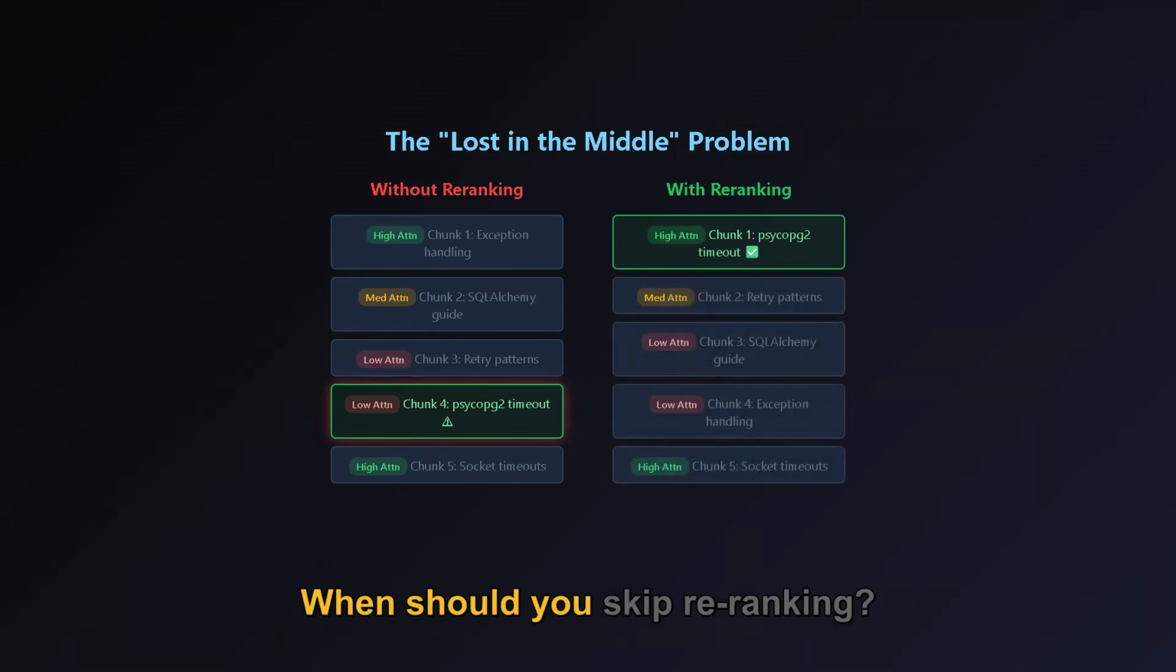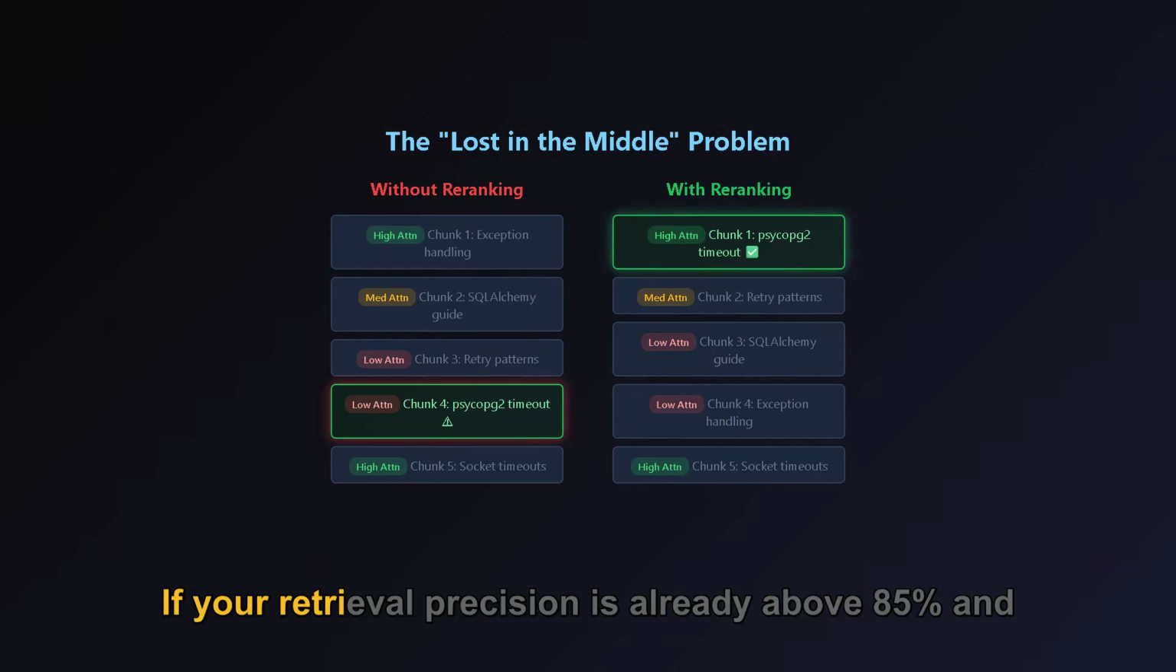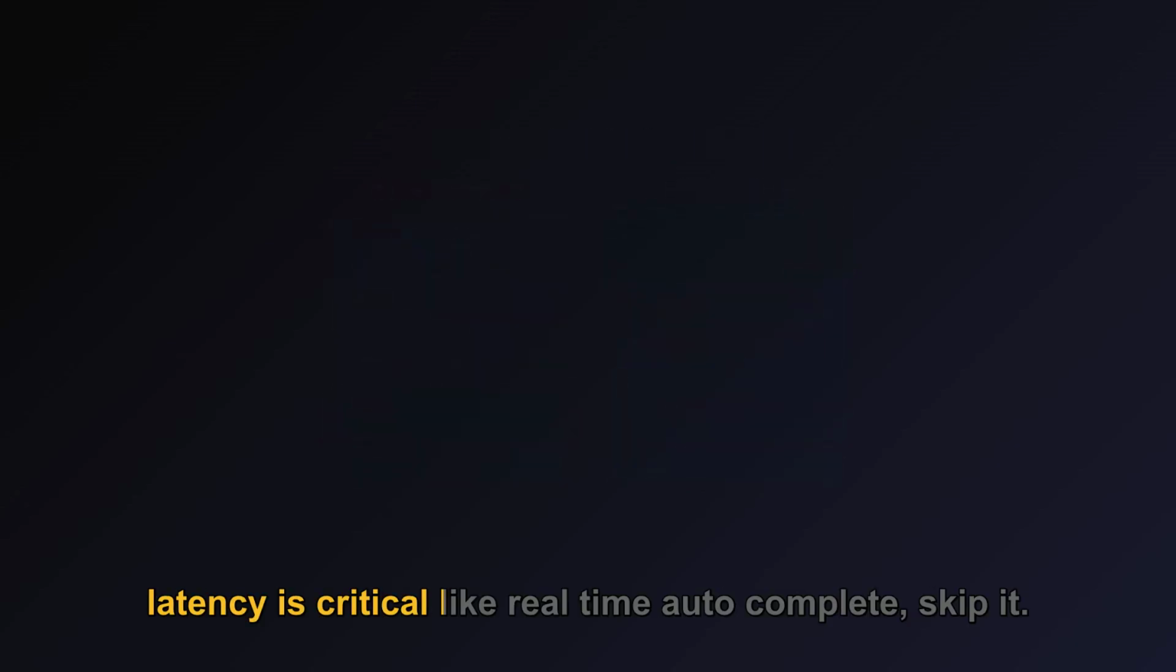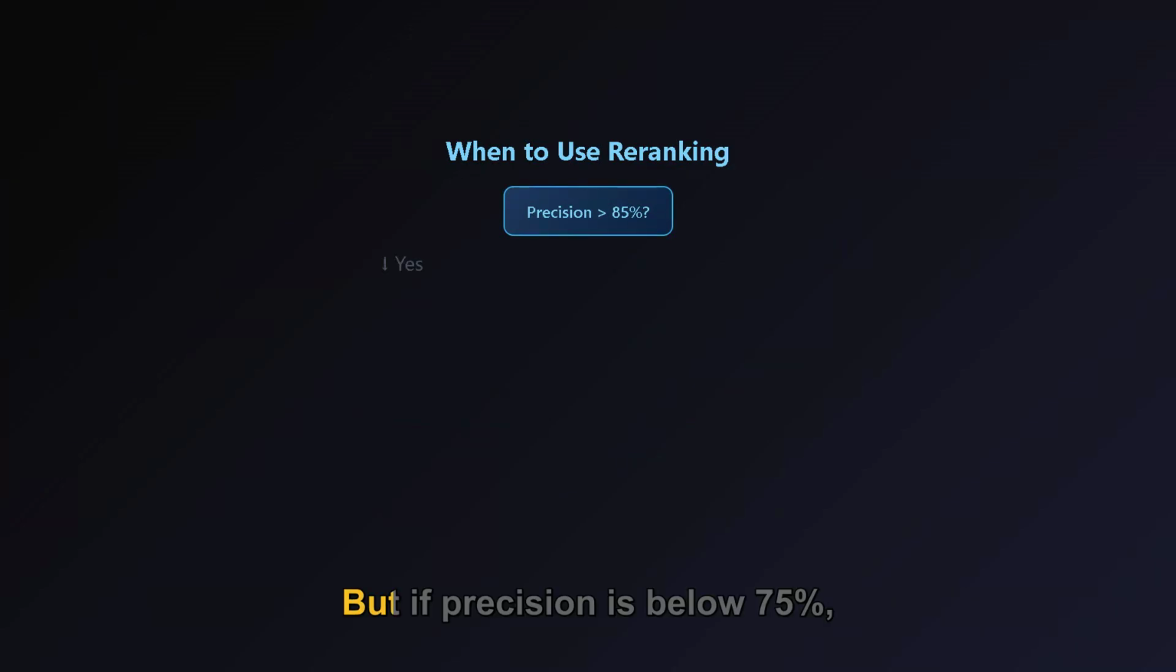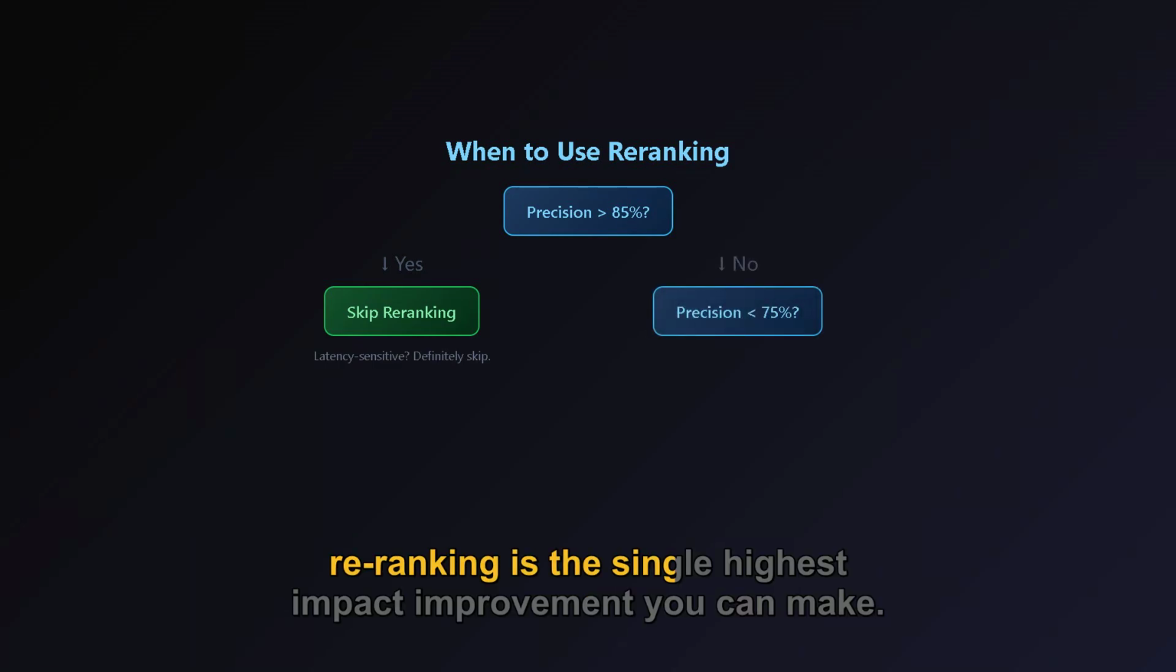When should you skip reranking? If your retrieval precision is already above 85% and latency is critical, like real-time autocomplete, skip it. But if precision is below 75%, reranking is the single highest impact improvement you can make.